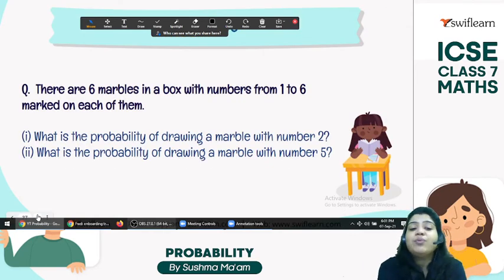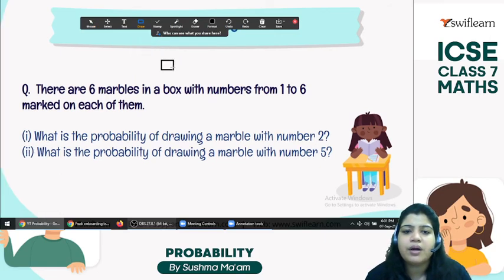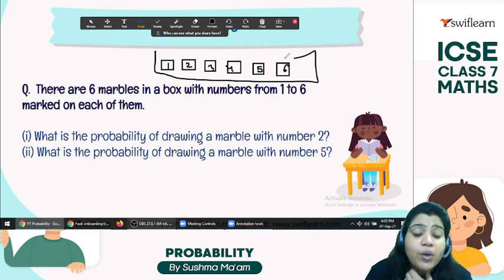Okay, now the next question. There are 6 marbles in a box with numbers from 1 to 6. So here I have a box, and in that box the marbles are numbered like this. I'm showing this because most of the students get confused in this question. The marbles are numbered 1, 2, 3, 4, 5 and 6, and these are all put in a box. So the question is, what is the probability of drawing a marble with number 2?